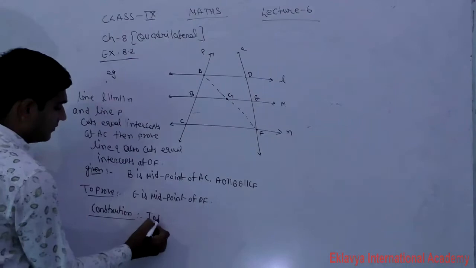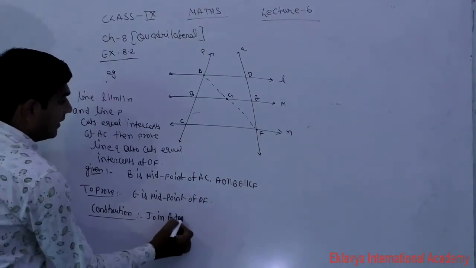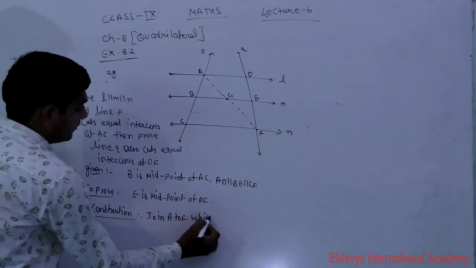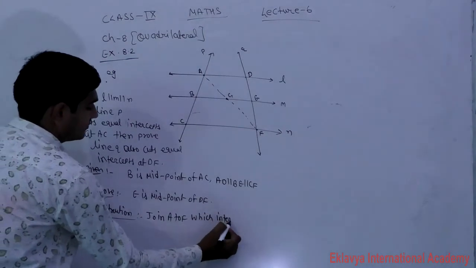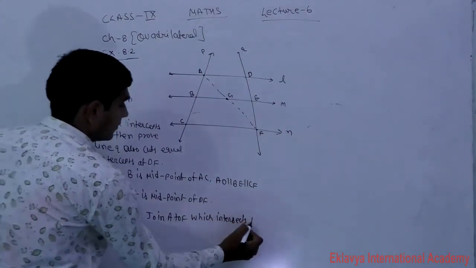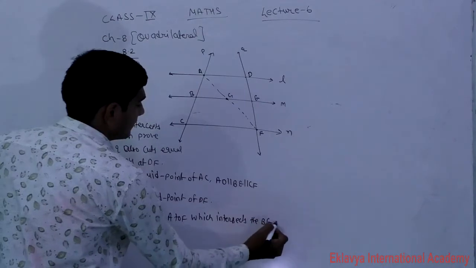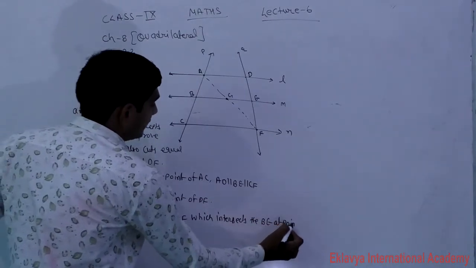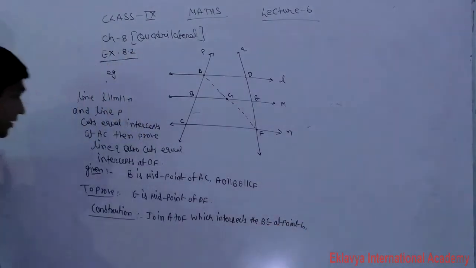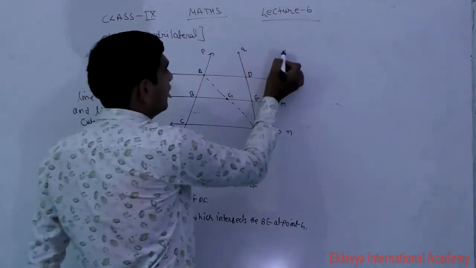So join A to F, which intersects the BE at point G. Now we will start the proof. Now the proof part.